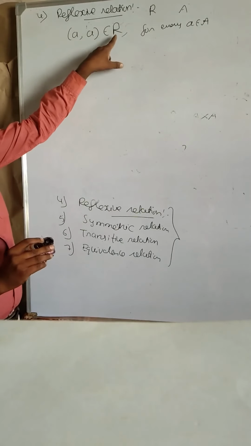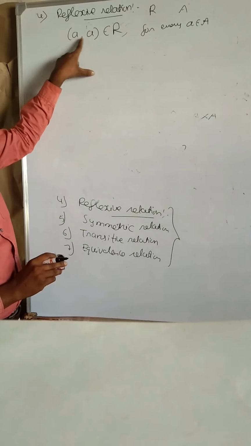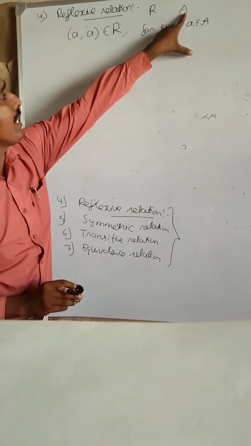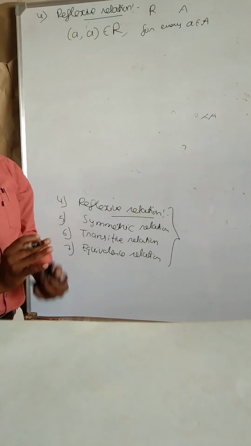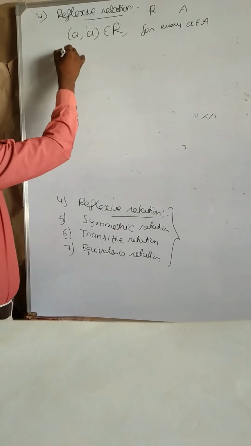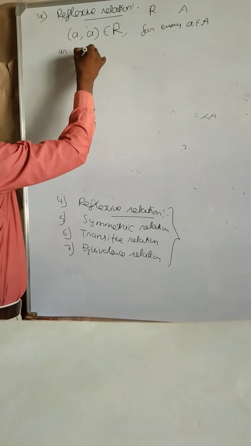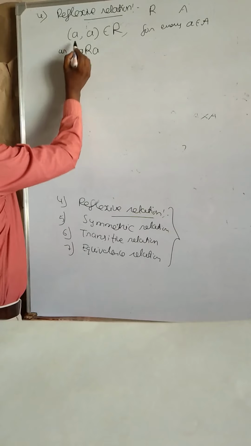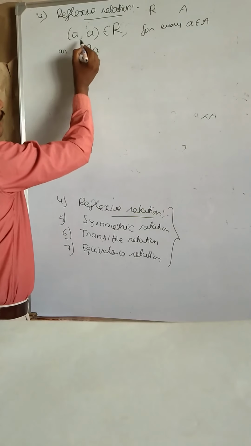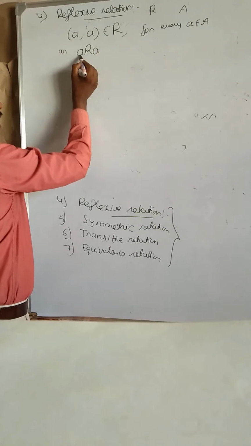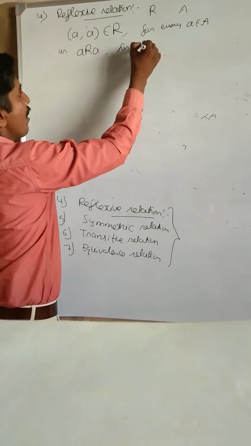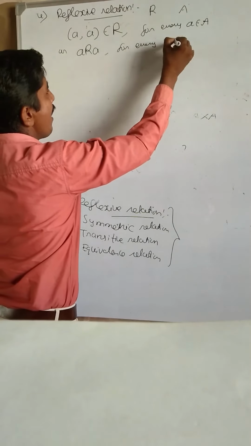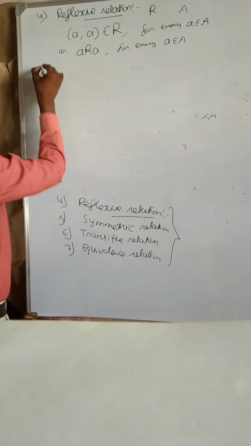An ordered pair belongs to the relation. Each element of the ordered pair belongs to a non-empty set A here. It means every element is related to itself. Alternatively, we write (a, a) belongs to R, which means a is related to itself, or we write a R a for every a belonging to set A.